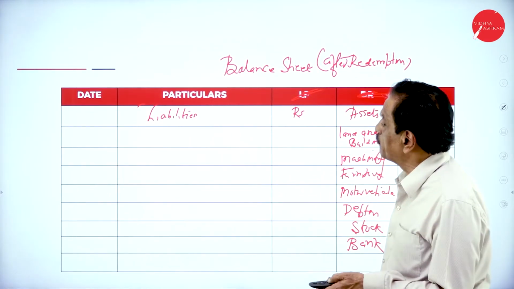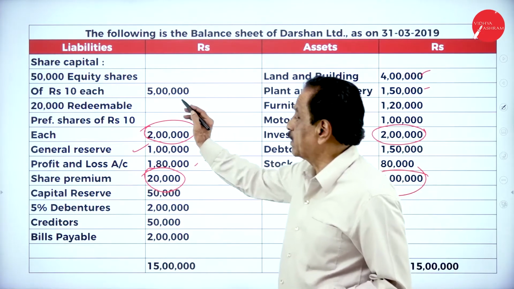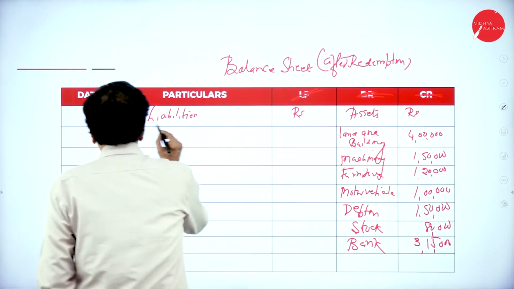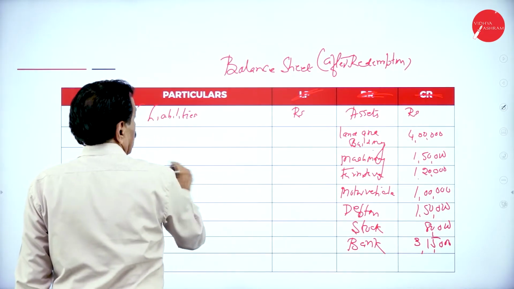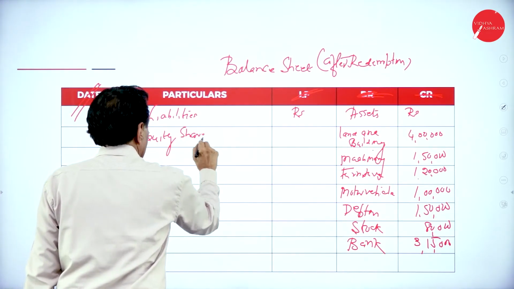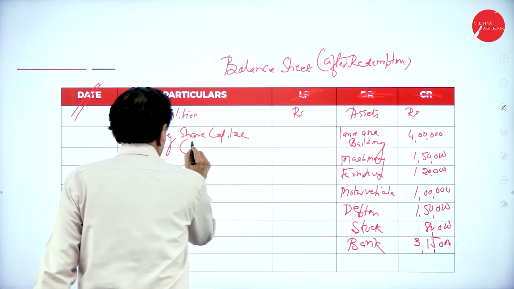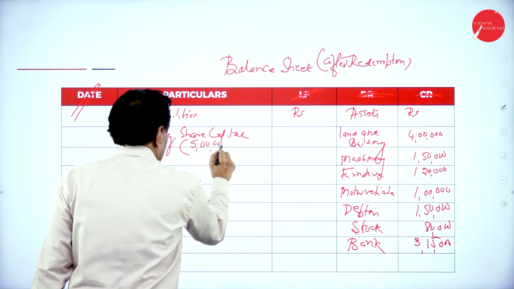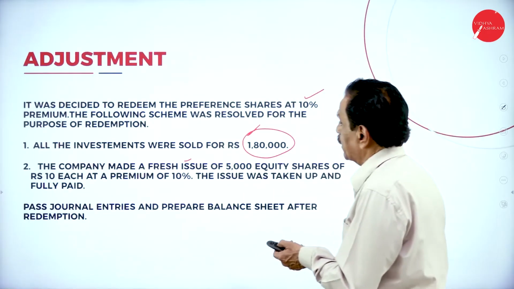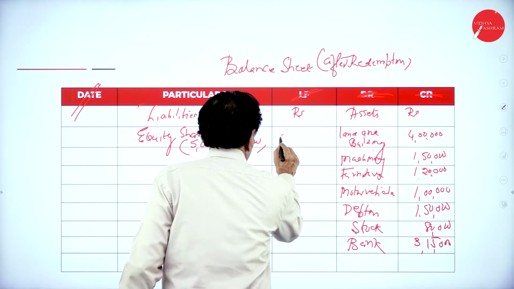Come back to the liability side. If you go to the old balance sheet, 50,000 equity shares of 5 lakh are there. New issue is 50,000. So equity share capital: you already got 5 lakh plus 50,000. We check the item now. You got 5 lakh, extra is 50,000. It becomes 5,50,000.